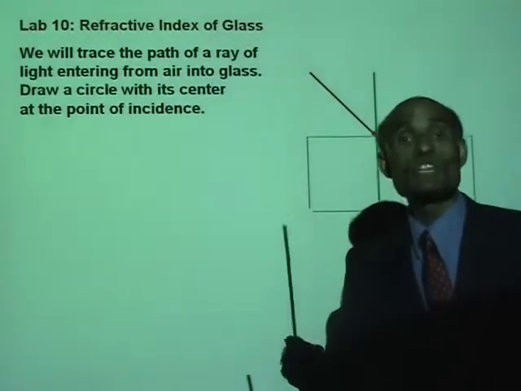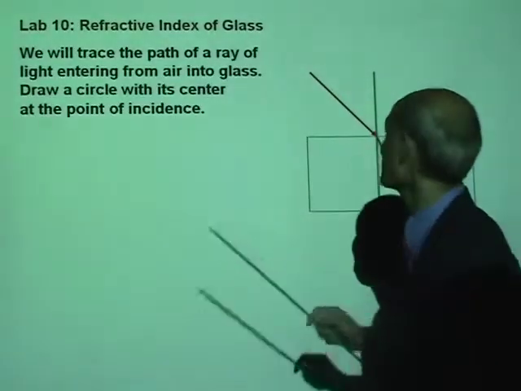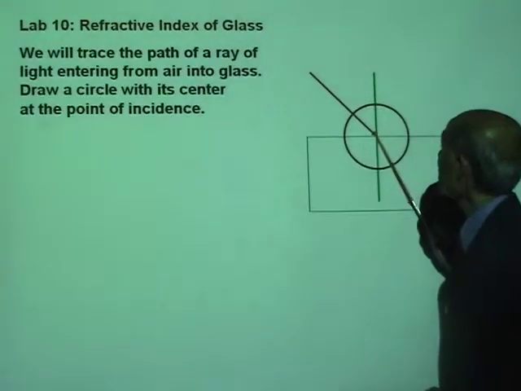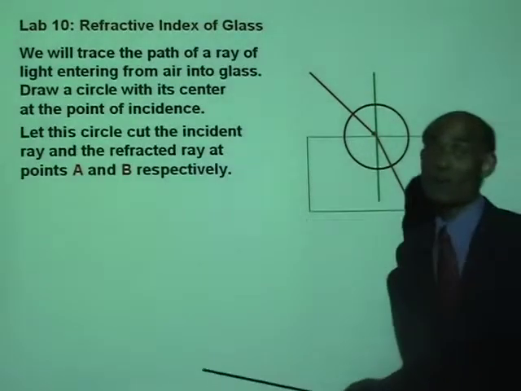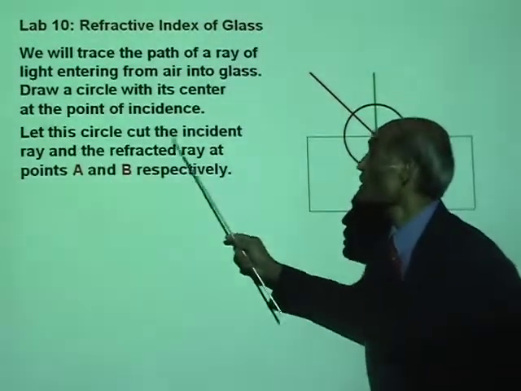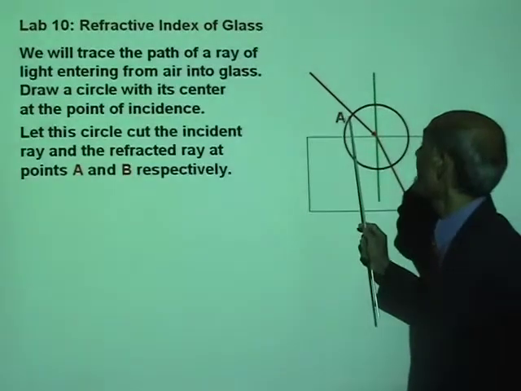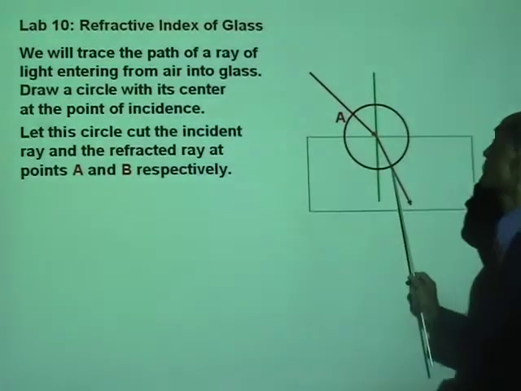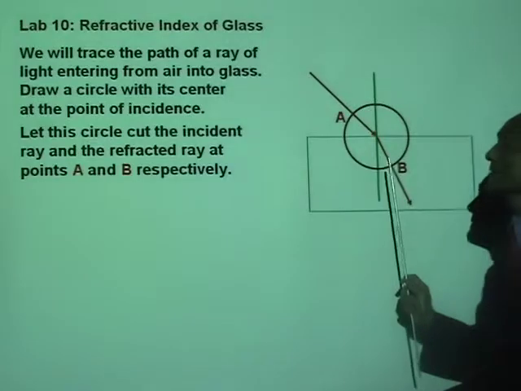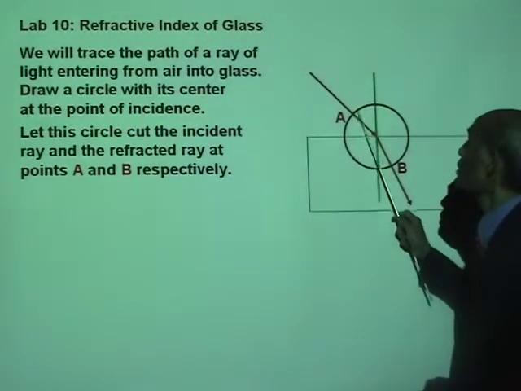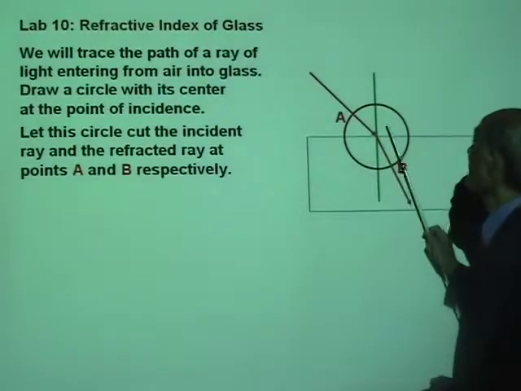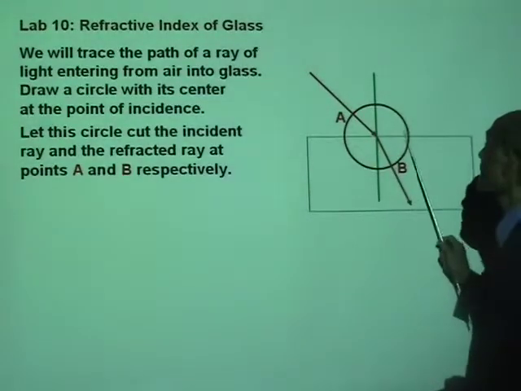Actually, on the worksheet, I have done it for you. I have drawn this circle. The circle is drawn with its center at the point of incidence. And now, let this circle cut the incident ray at A and the refracted ray at B. Is that right? The incident ray cuts the circle at the point A, and the refracted ray cuts the circle